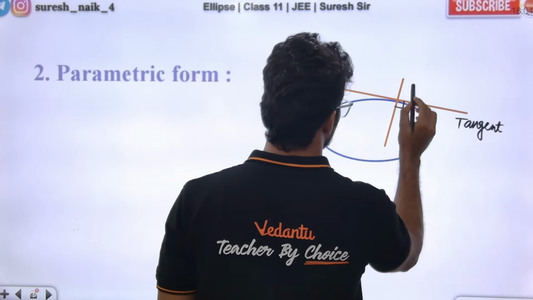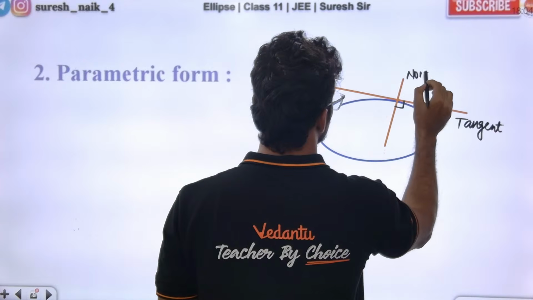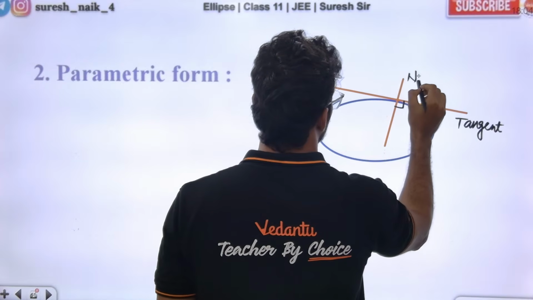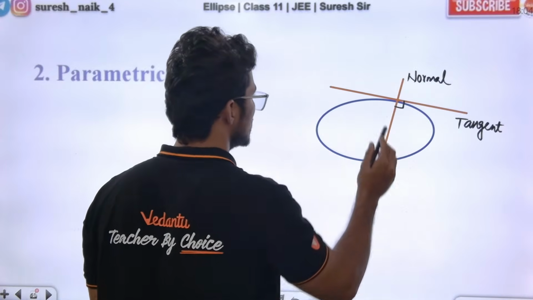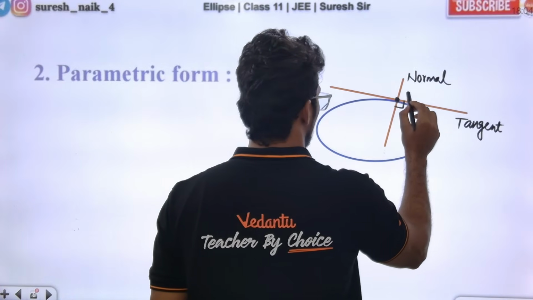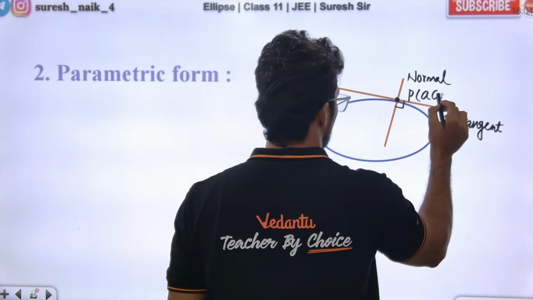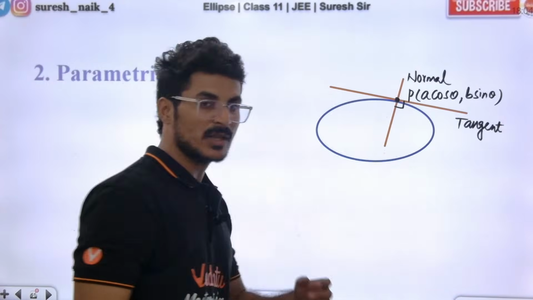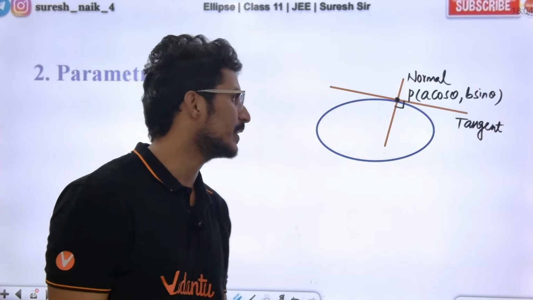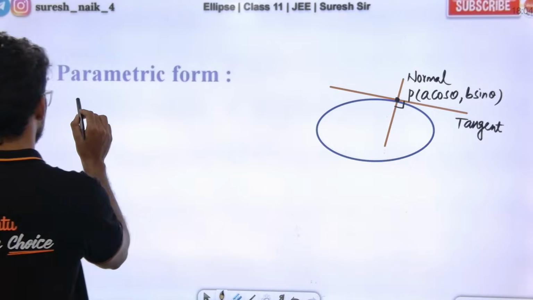This is the tangent, this is the normal. In the parametric form, what is this point? A cos theta comma b sin theta. These are the parametric coordinates of the point P, right? Yes.